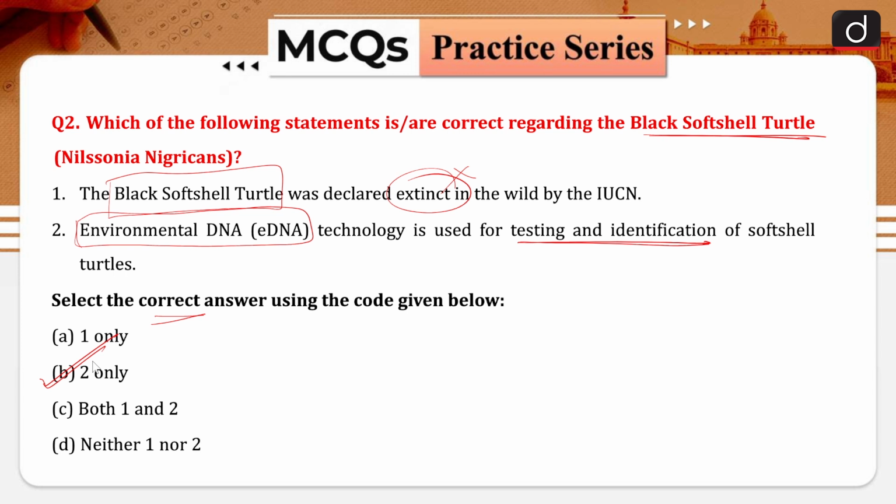Now this black soft-shelled turtle was in news because recently in a village of West Bengal, Baneshwar, there is a temple dedicated to Lord Shiva, and there is a pond in which this turtle is found. The name of that turtle is Mohan Babu, and he was designated as a mascot for the elections by the Election Commission of India. The Mohan Babu turtle was recognized as a mascot in that area by the ECI, and that is why it was in news.